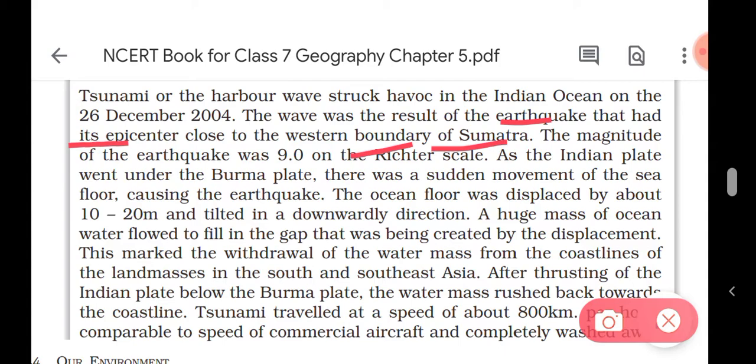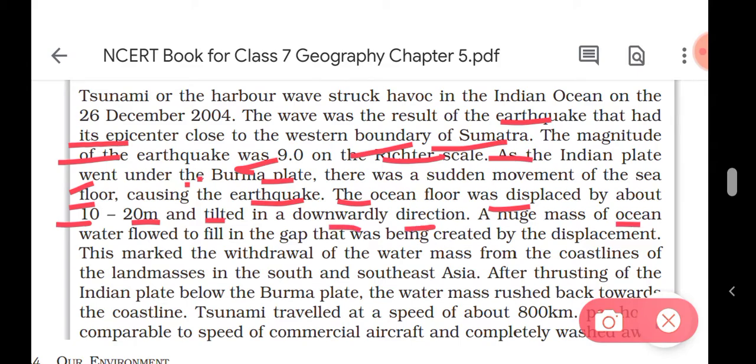Okay, so the magnitude of the earthquake was 9.0 on the Richter scale as the Indian plates went under the Burma plates. तो इसमें क्या हुआ था? जो इंडियन प्लेट जो थी वो खिसक कर बुर्मा प्लेट के अंदर जो है वो मर्ज हो गई थी and there was a sudden movement of the sea floor causing the earthquake and the ocean floor was displaced by 10 to 20 meter and tilted in a downward direction.